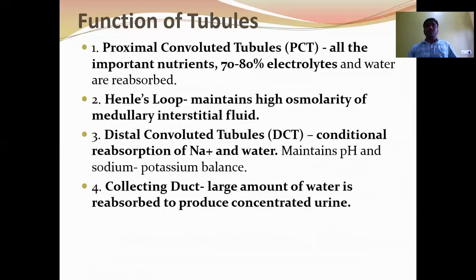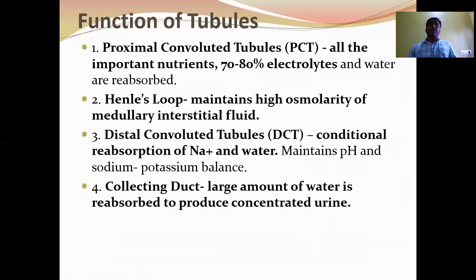Next, Henle's loop. There are two limbs in Henle's loop, the descending limb and the ascending limb. The descending limb is permeable to only water, and the ascending limb is permeable to only electrolytes. While the filtrate passes through the descending limb, its concentration gradually increases because it is permeable to only water.